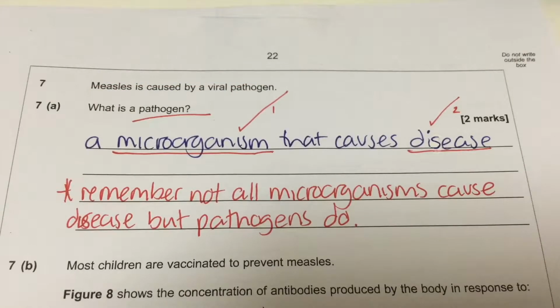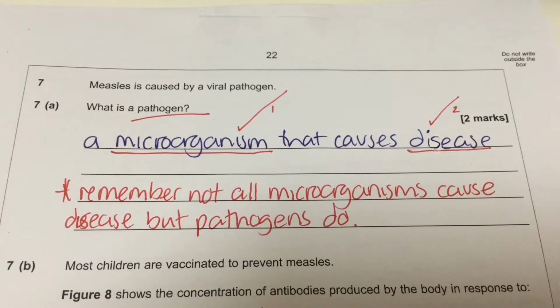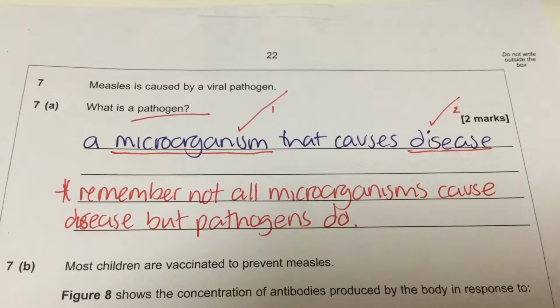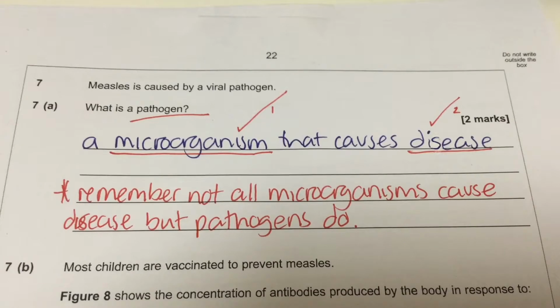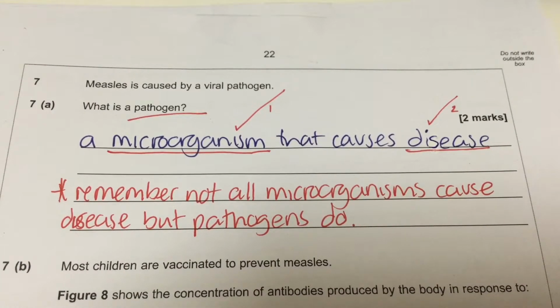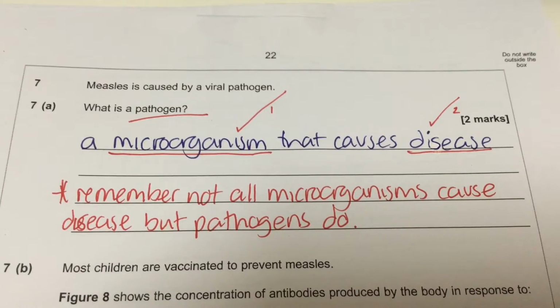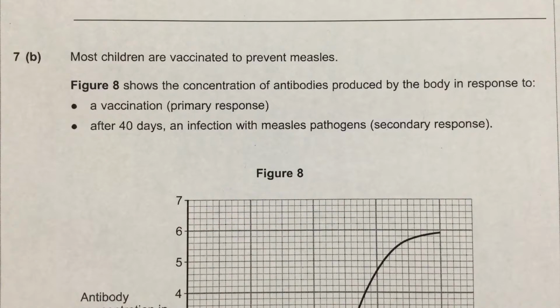Also, it wouldn't be enough to just say it's something that causes disease, because not all diseases are caused by microorganisms or pathogens. Some of them are genetic causes, for example, or lifestyle causes. Then we have some information to read before our next question. It says most children are vaccinated to prevent measles.